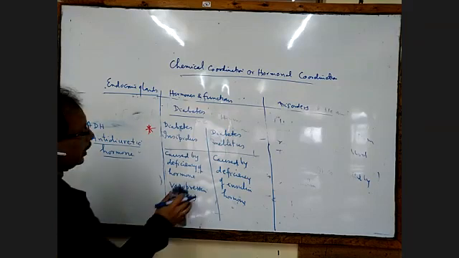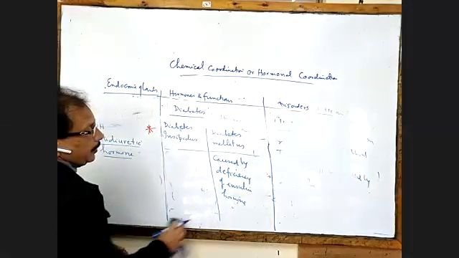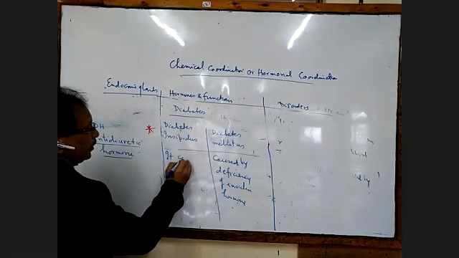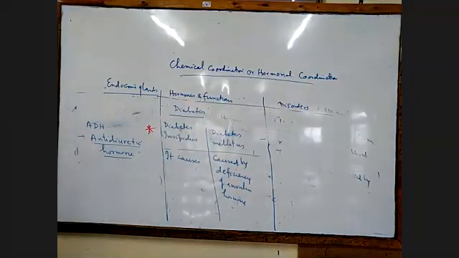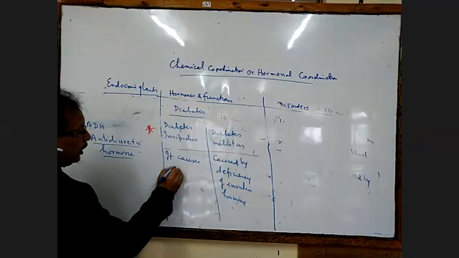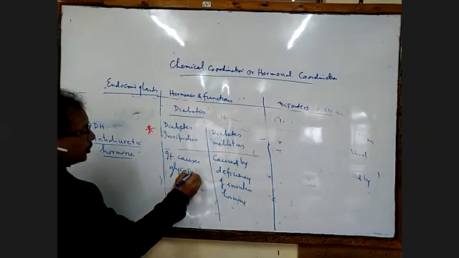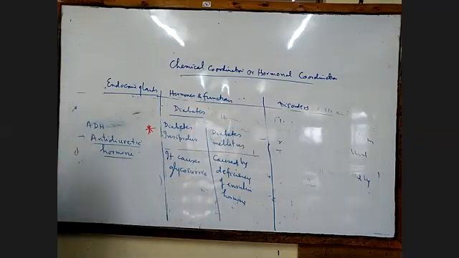Okay, then diabetes mellitus causes glycosuria and ketonuria.